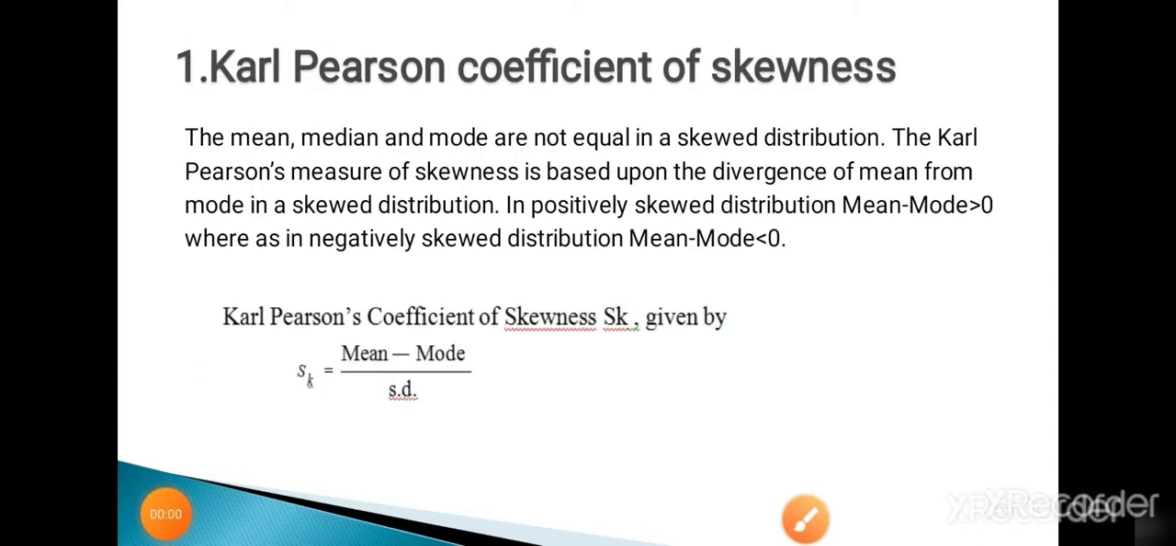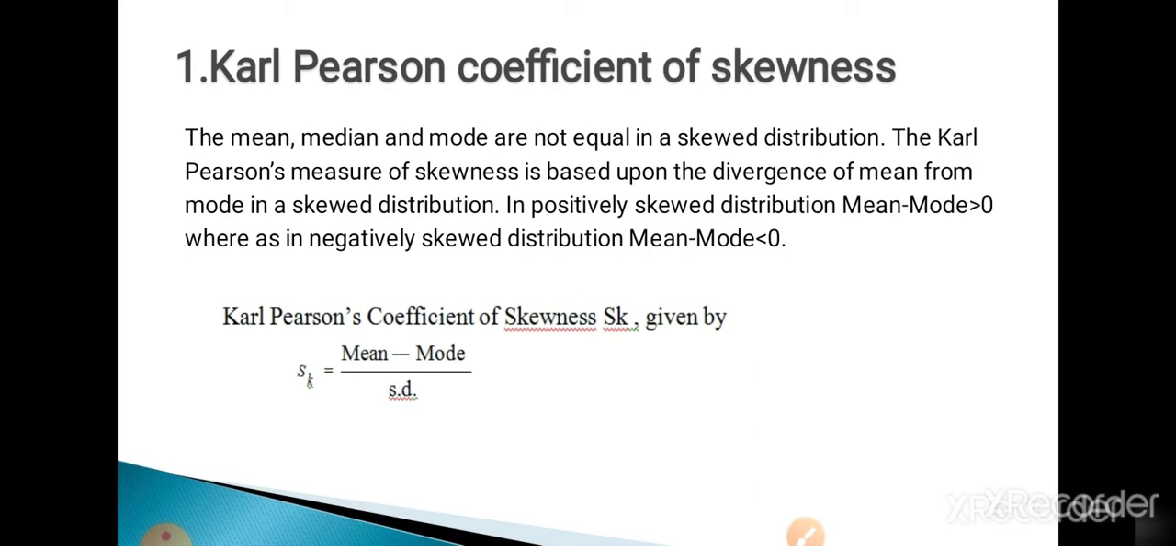So, to find out the actual numerical value of skewness, we use the coefficient of skewness. There are three types of coefficient of skewness. First is Karl-Pearson coefficient of skewness, second is Bowley's coefficient of skewness, and third is Pearsonian coefficient. So, the first is Karl-Pearson coefficient of skewness. The mean, median and mode are not equal in skewed distribution, but they are equal in symmetric distribution. The Karl-Pearson measure of skewness is based upon the divergence of mean from mode in skewed distribution.